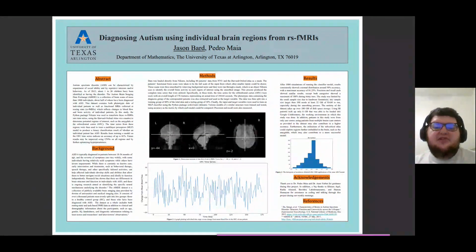Furthermore, using the subcortical atlas to explore the amygdala would be helpful, given that it's also connected to research about autism diagnoses. Doing all these things would make future models much more successful, putting them on par with current cutting-edge research levels. I hope to make some of these models in the future as well.